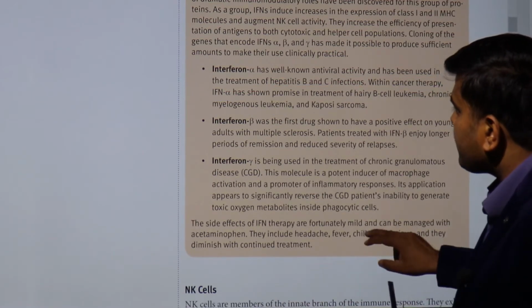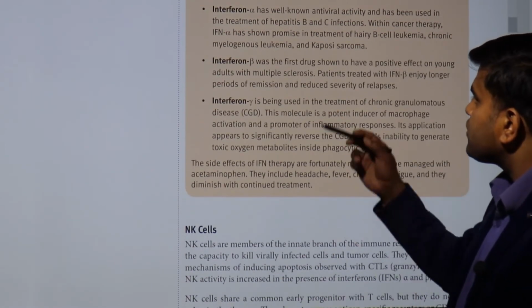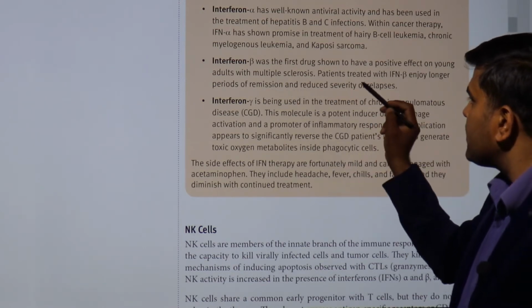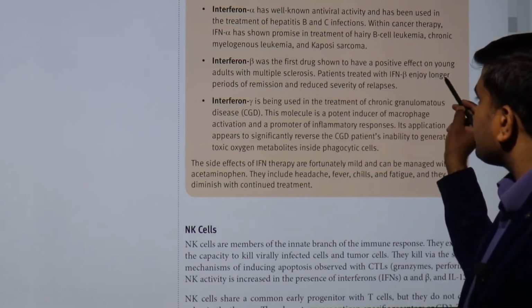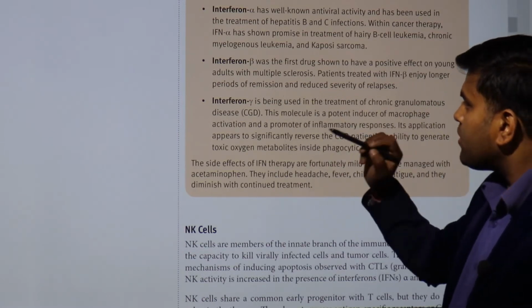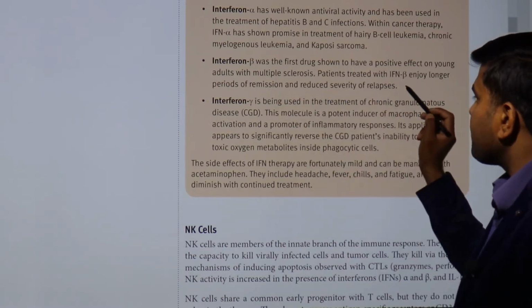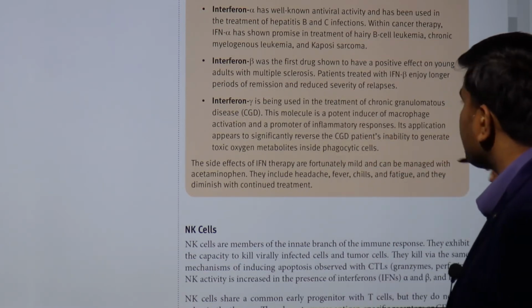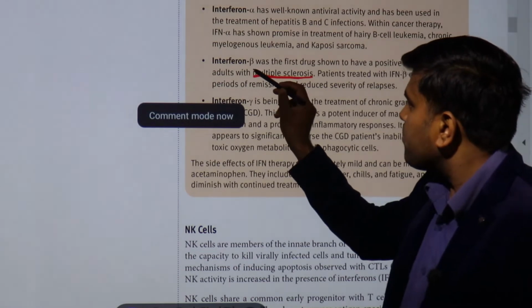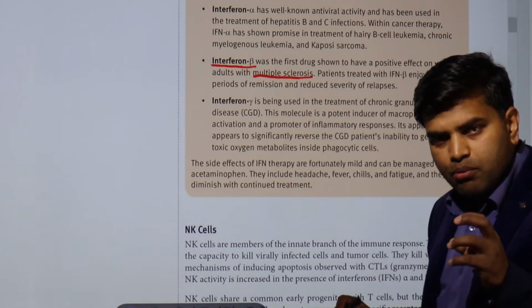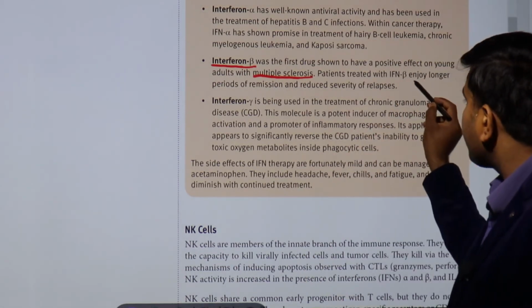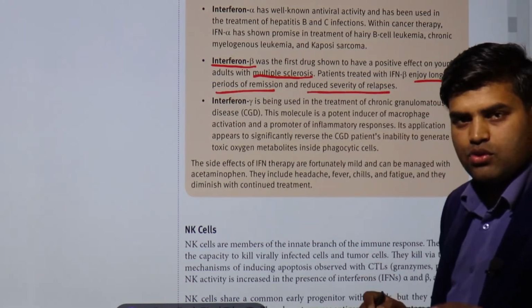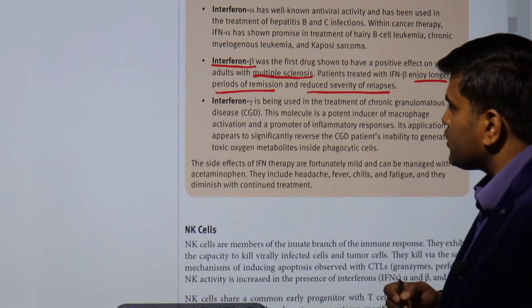Okay, talking about interferon beta, it was the first drug shown to have a positive effect on young adults with multiple sclerosis. Patients treated with interferon beta have enjoyed longer periods of remission and reduced severity of relapse. So in multiple sclerosis, interferon beta has an important role in giving longer remission and reducing the severity of relapse. So this is useful in multiple sclerosis patients.